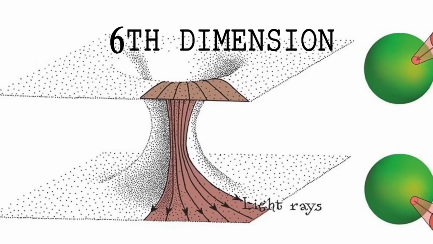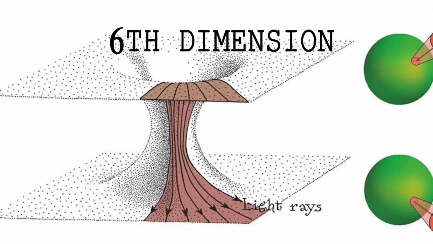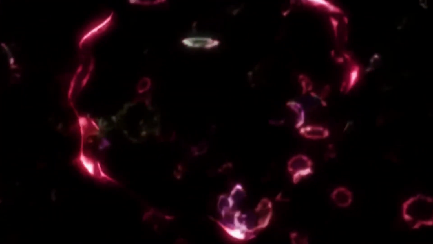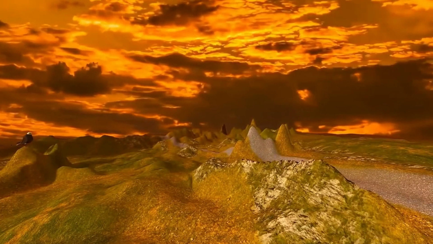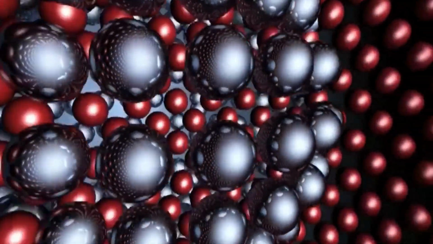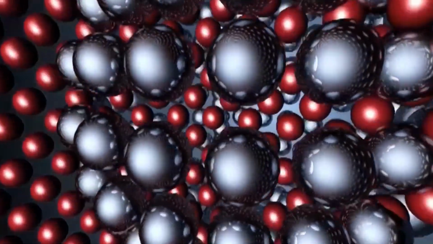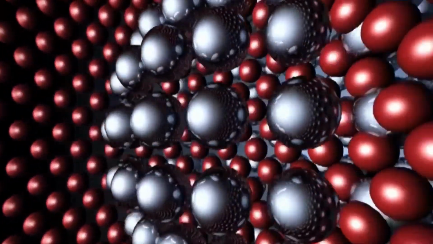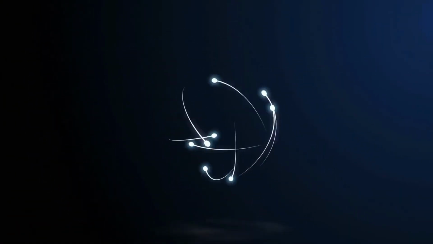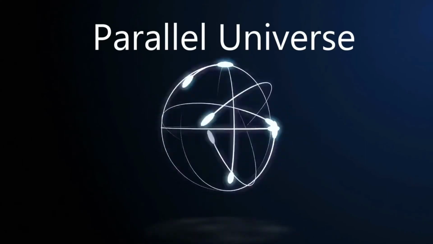The sixth dimension. In the sixth dimension, a person has immense power, meaning complete control over space, time, and even their own quantum world. It means they can appear in any form anywhere, because their world is like the quantum world of probabilities. So, the sixth dimension is a level above the fifth dimension, but with more control over space and time. In the sixth dimension, we enter parallel worlds, which are called parallel universes.